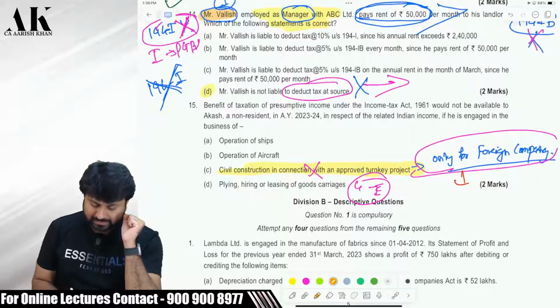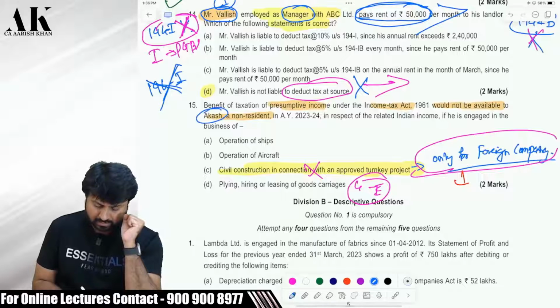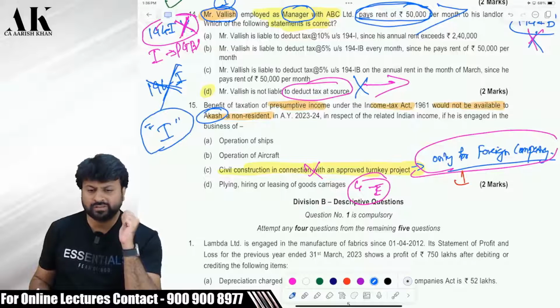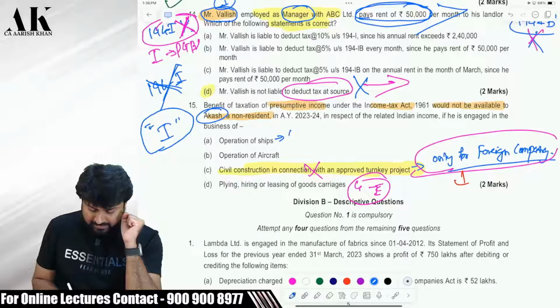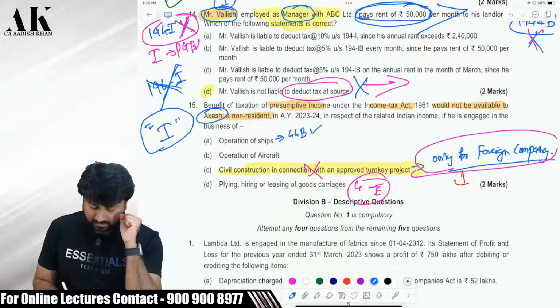Okay. Now, one last question over here is, pay attention. The benefits of presumptive taxation under the income tax would not be available to Akash, a non-resident. Who is Akash? Akash is an individual. It will not be available to this Akash individual. So, for whom is it not available? Operation of ship is covered in 44B. Is it available to individuals? Yes, it is available. It is available to non-resident individuals.